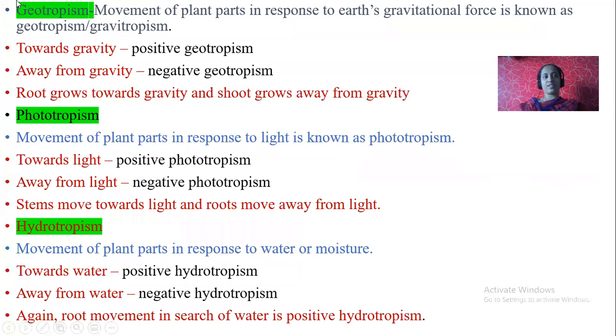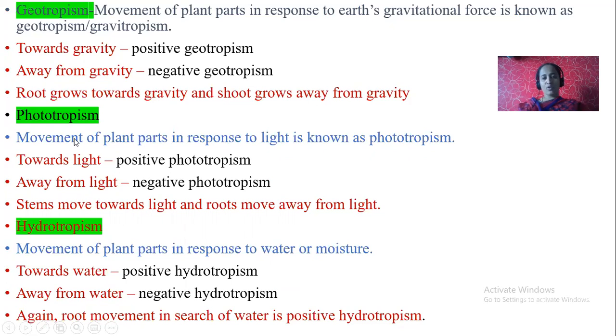Next, geotropism. Just now I told you, movement of plant parts in response to the earth's gravitational force. This is the definition of geotropism. Towards gravity, it is again classified into two types: positive geotropism and negative geotropism. Positive in the sense growth towards the earth or soil, negative in the sense away from the earth. Example, root always grows towards gravity and shoot always grows against gravity, away from gravity.